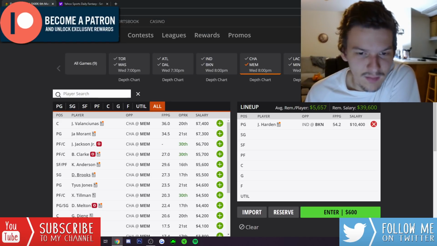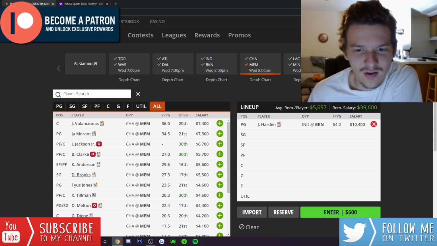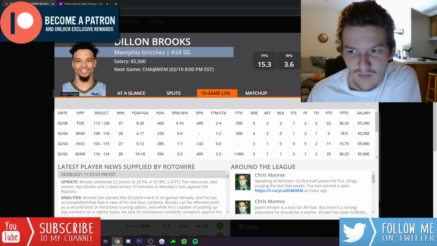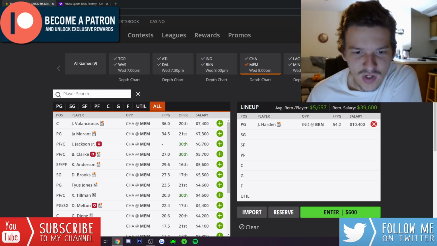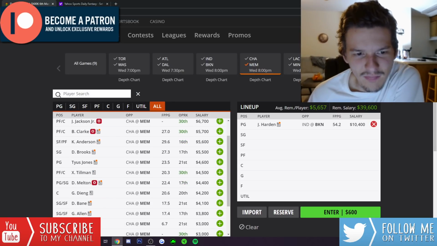Dillon Brooks, I think between him and Kyle Anderson, is probably my favorite guy to go to there. He got 37 minutes last game. He was very productive. If he's going to be back to playing his normal 36, 37 minutes, I think Dillon Brooks is also too cheap at 5,500. And then some of these value guys I don't have that much interest in.